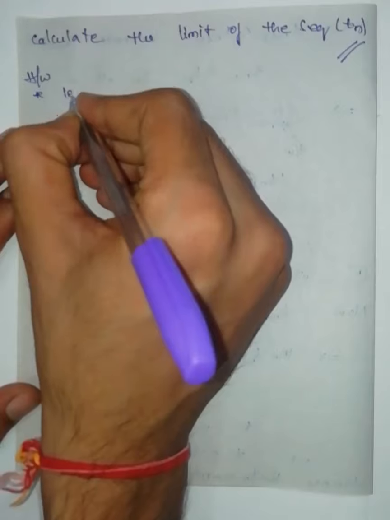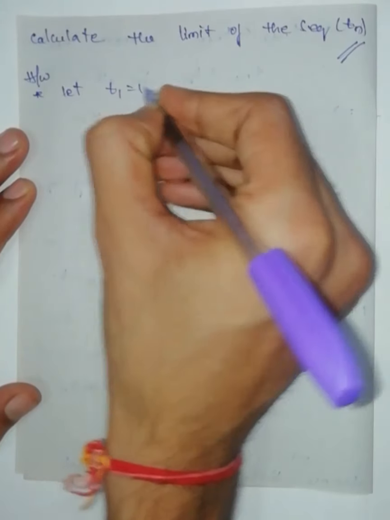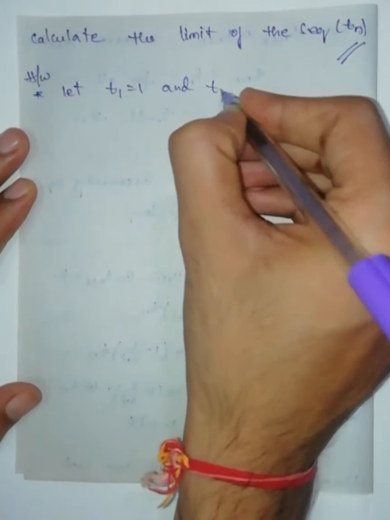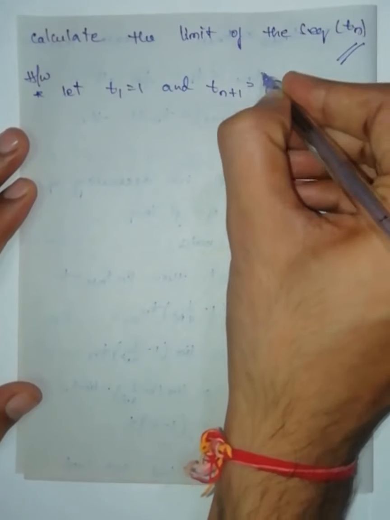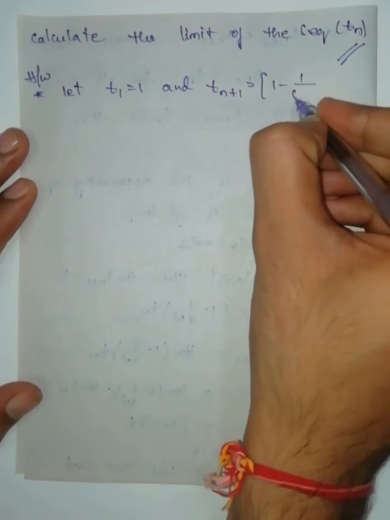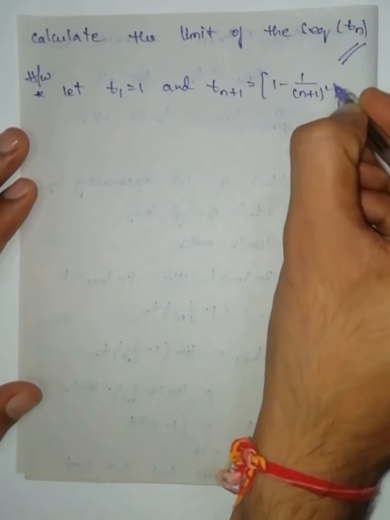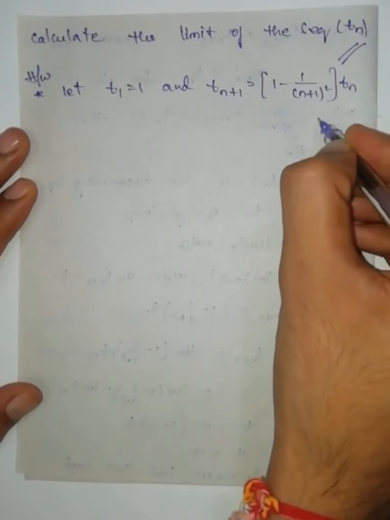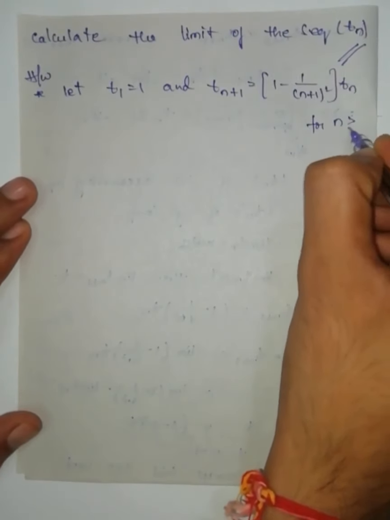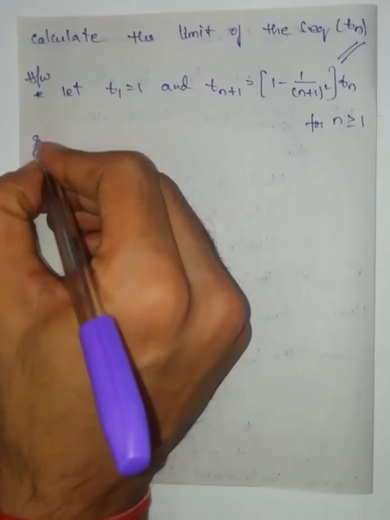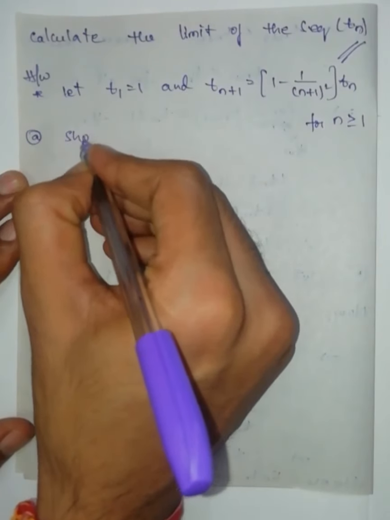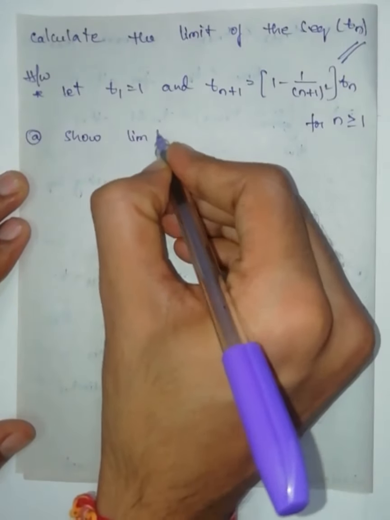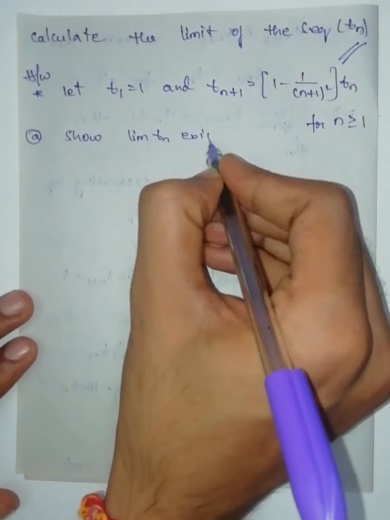This is the problem. Same thing, this one you have to do as a homework. Try this one. Let T1 be equal to 1 and t(n+1) is equal to (1 − 1/(n+1)²) times tn for n greater than or equal to 1. A: show the limit of tn exists.